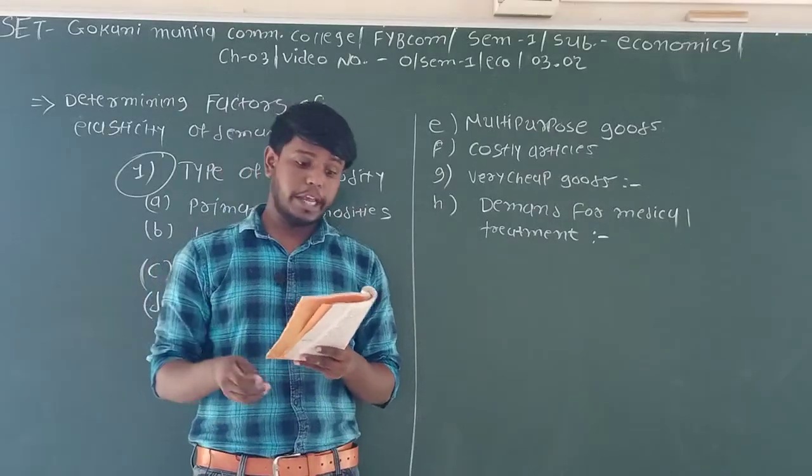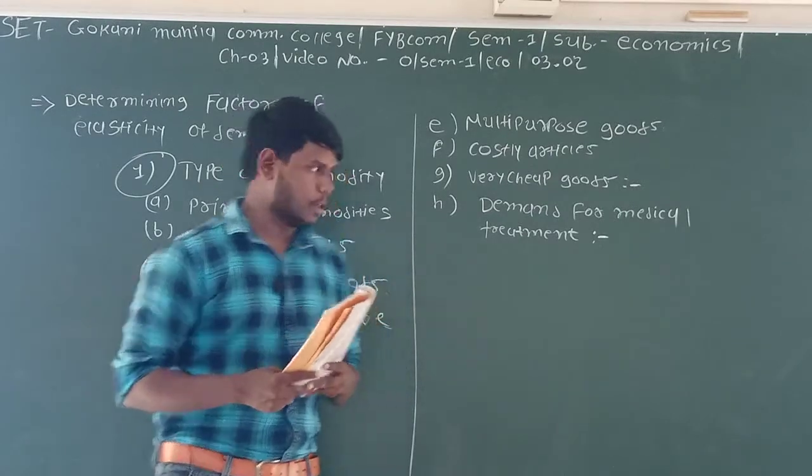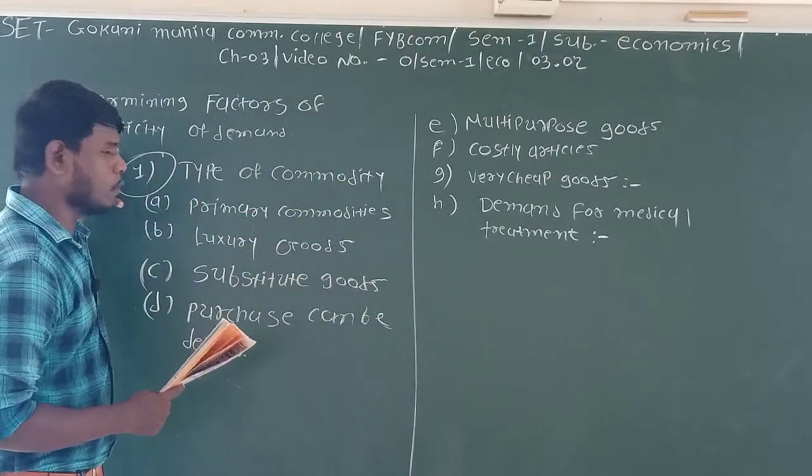Now the next point, which is the importance of goods in the consumer's budget. Here are the determining factors of the elasticity of demand. The first one is the type of commodity, which we have already studied.